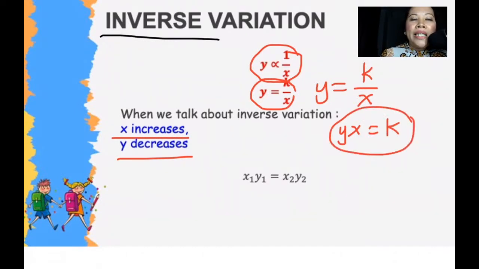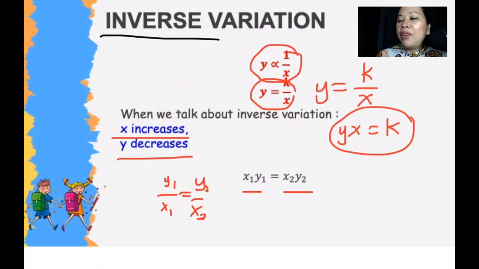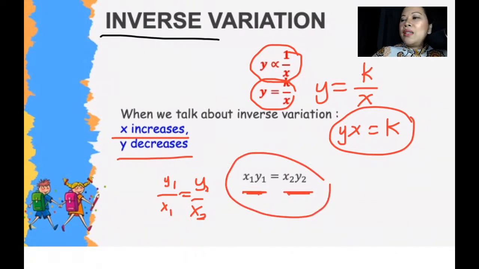Therefore, if we write it as a relationship of a pair, that means x1 times y1 equals x2 times y2. Okay, so again, if it is direct variation, it's y1 over x1 equals y2 over x2, meaning it's divided in terms of the two variables. But if it is inverse, it is multiplied: x1 times y1 equals x2 times y2. Okay, let's try to apply this relationship with some examples.